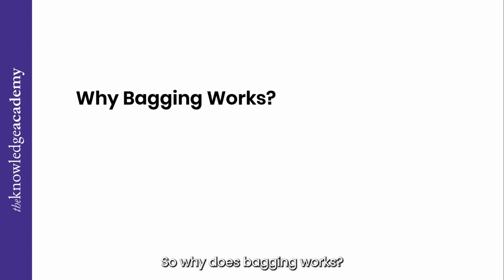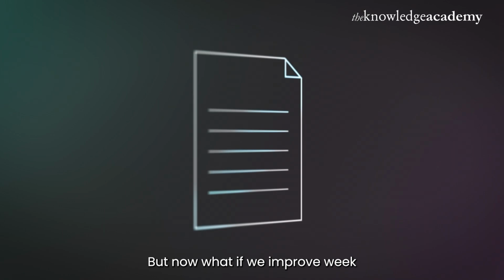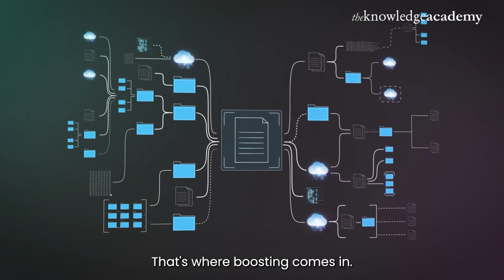Now, why does bagging work? Well, the answer to this is very simple, as it reduces overfitting, increases accuracy, and works great with decision trees. Cool, right? But now, what if we improve weak models step by step? That's where boosting comes in.